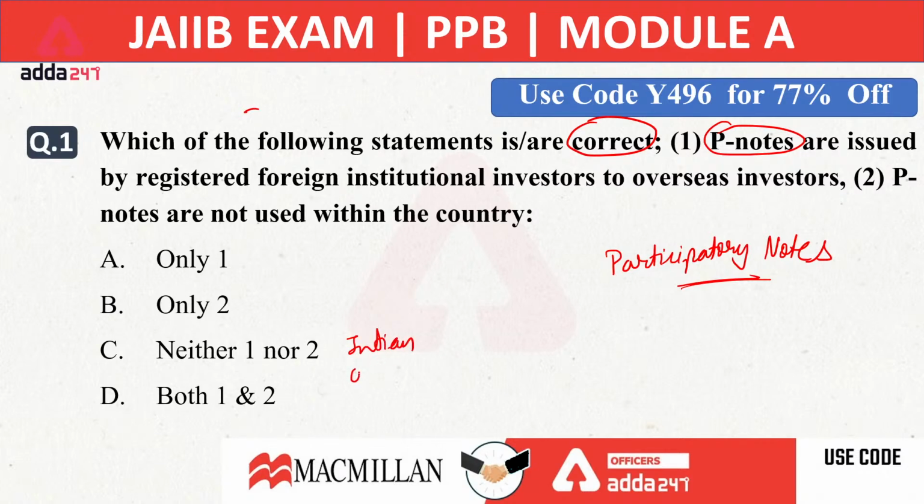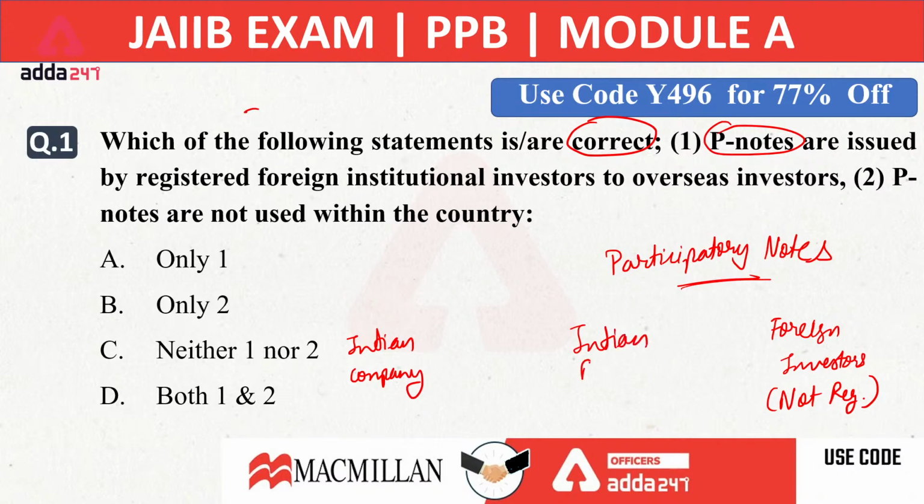Whenever we are talking about P notes, let's see what is P notes. There is an Indian company, and there we have a foreign investor. Now this investor wants to invest in Indian security but without registration. This investor does not want to register himself. Then what will this investor do? It will go to the Indian based broker, and this broker will be your foreign institutional investor. Now this broker will purchase the shares of an Indian company and sell these shares to the foreign investors, or we can say this will become the P notes.